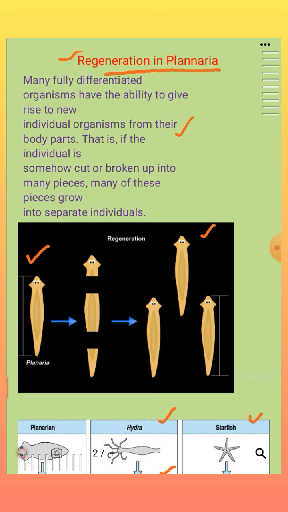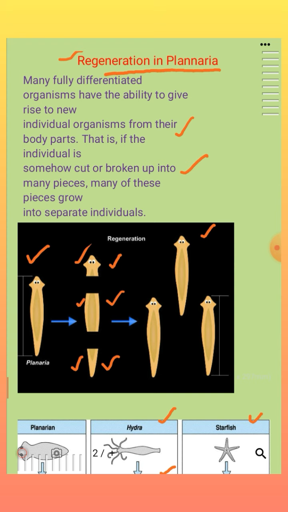That is, if the individual somehow gets cut or broken into many pieces. When can it happen? When the parent organism gets cut in any way, from each broken piece a new one can form. Suppose you see this is one broken piece, this is one broken piece, this is one broken piece of the planaria body. This is the head part, this is the middle piece, and this is the tail part of the planaria.